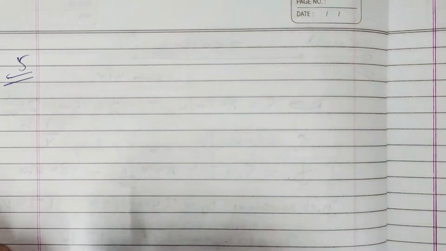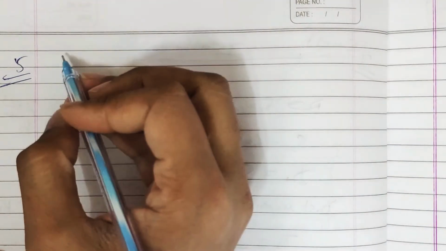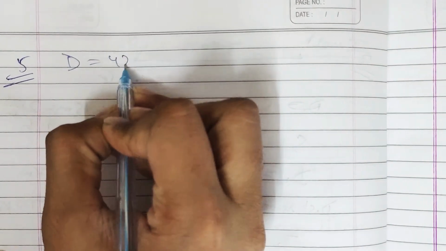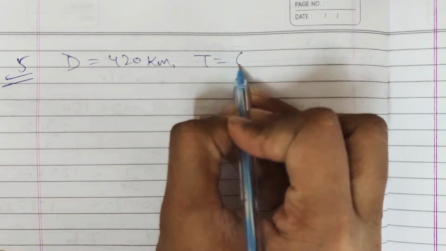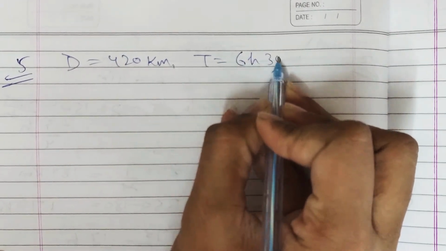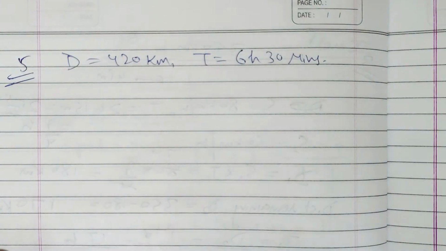Next question is, a bus completes a journey of 420 kilometers in 6 hours 30 minutes, right? So distance is 420 kilometers, time is 6 hours 30 minutes. The first 75% of the journey was covered at 63 kilometers per hour.